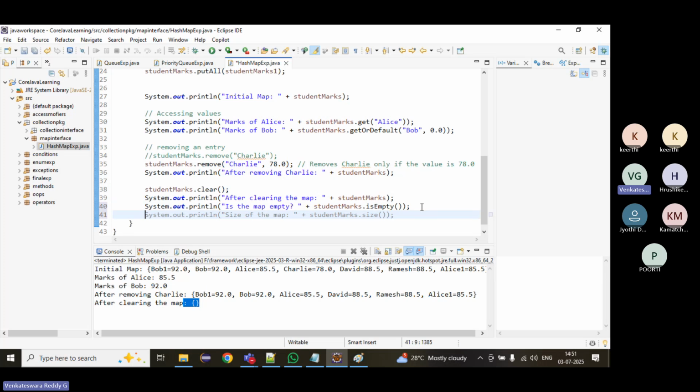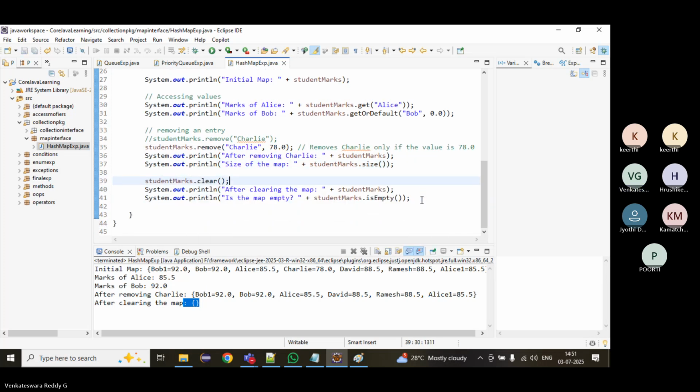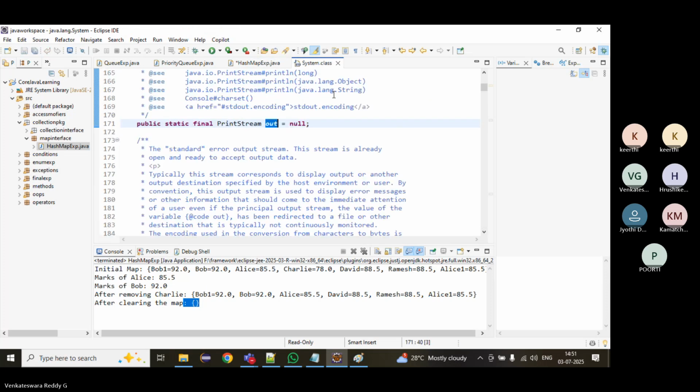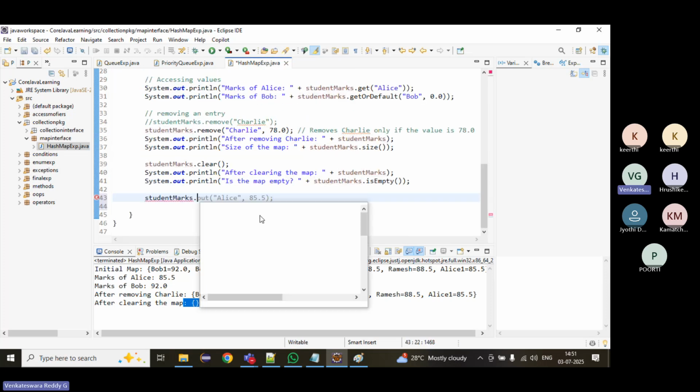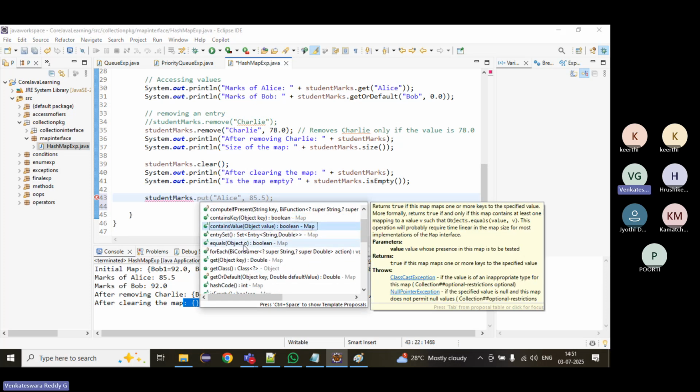And then we have a size method, to get the size of the map. Actually we have to use this above. What is the size of the map? What else do we have? We'll see contains, equals, getter, default, isEmpty, keySet, put. Remove we have seen.